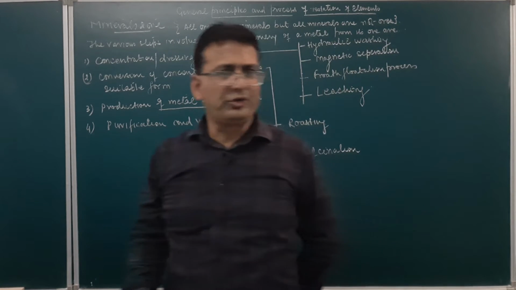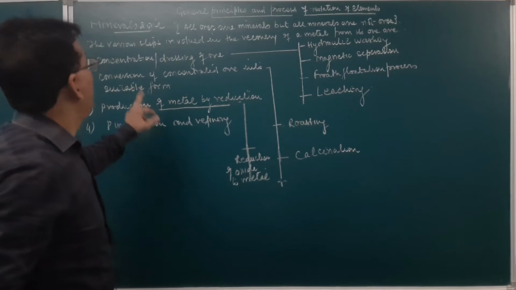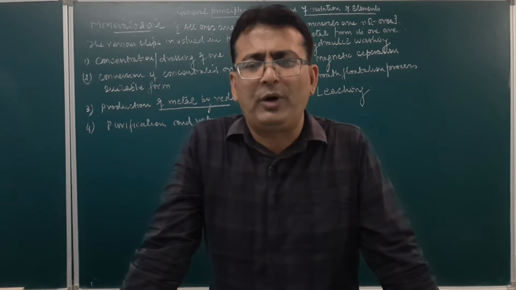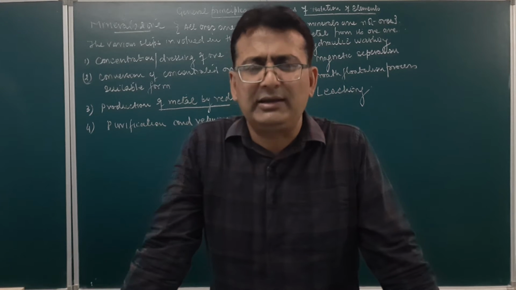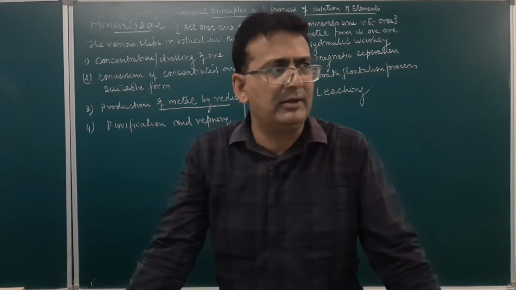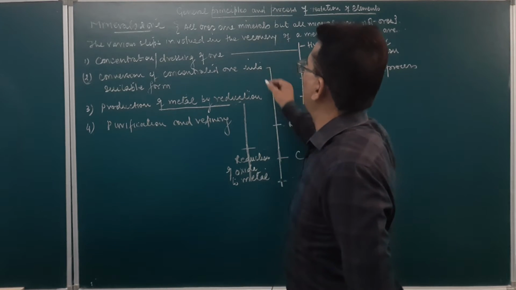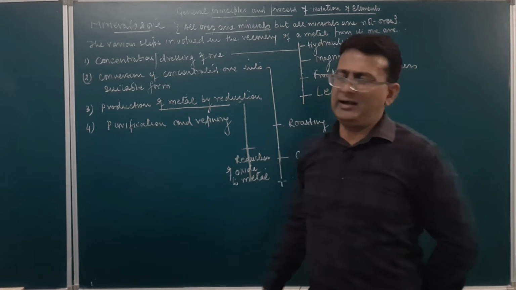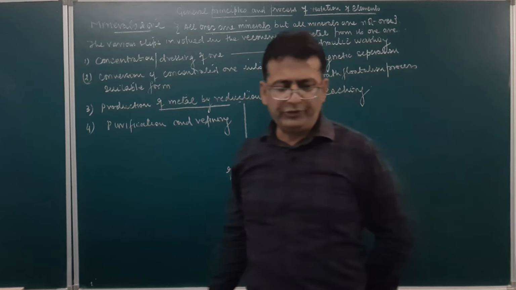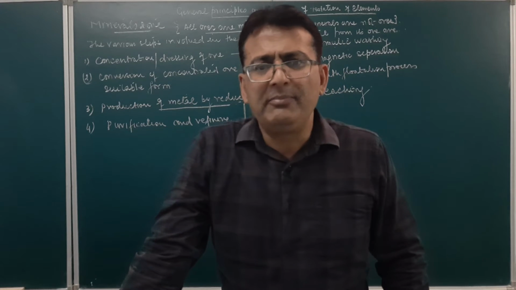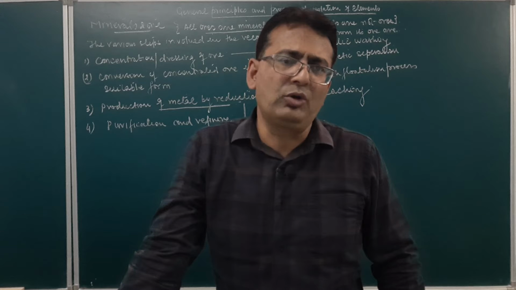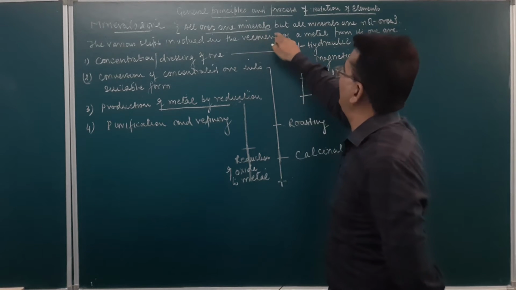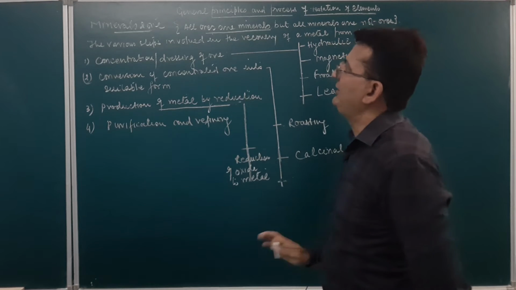Am I clear? So, what is a mineral? What is an ore? Mineral is basically the compound of the metal found in the earth crust from which metal can be extracted by the process of mining. What is an ore? Any mineral from which metal can be extracted effectively is called an ore. Since from all the minerals the metal cannot be extracted, those will not be called ore. So, that is why the first multiple choice question is: all ores are minerals, but all minerals are not ores. This is a statement.